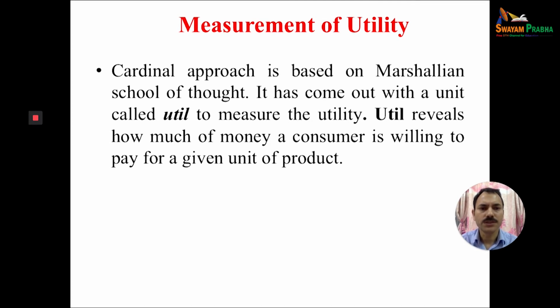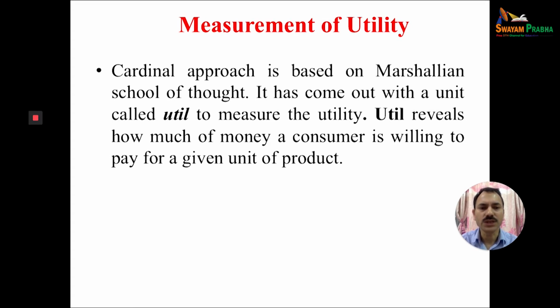The cardinal approach is based on the Marshallian school of thought. Marshall gave the concept of utility in terms of cardinal measurement. He came out with a unit called util to measure utility. According to him, utility can be measured in a unit, and that unit is called util.